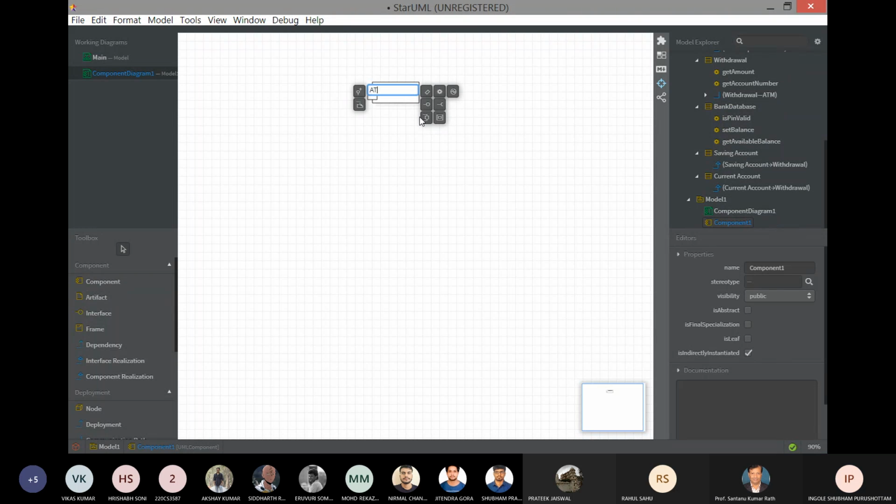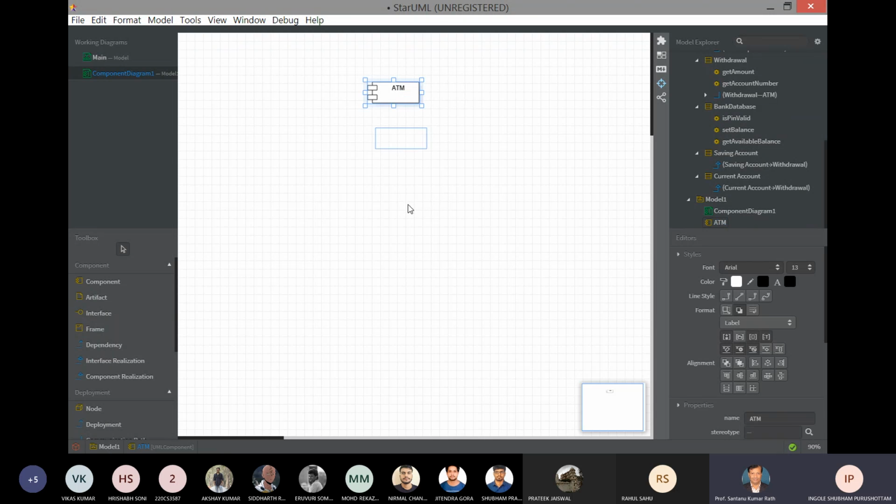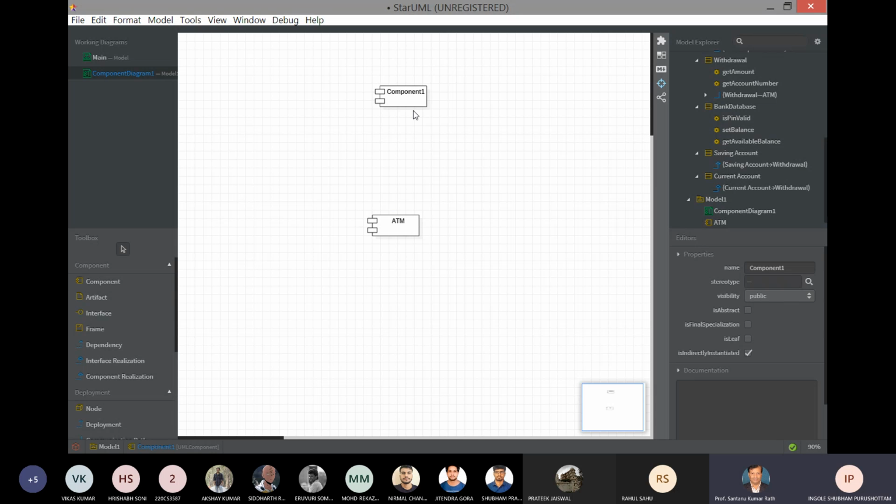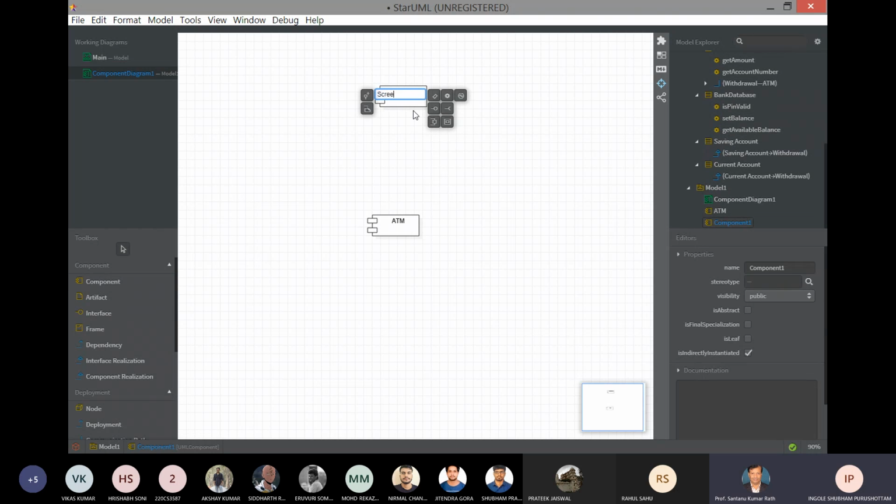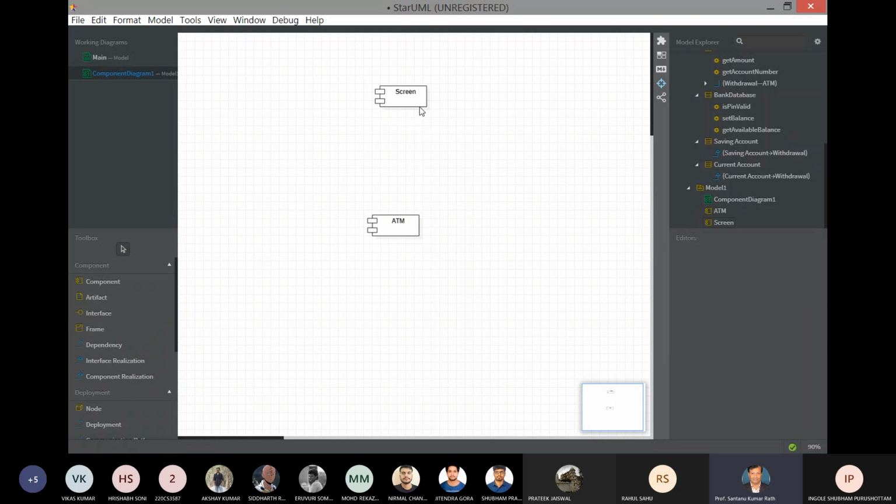Now I will name it ATM. So I will take another component. For this component diagram, you will learn the roles and ports. So that concept is very important for this component diagram. What are the ports which are connecting the components, and what are the roles? Role for the connector. Connectors.